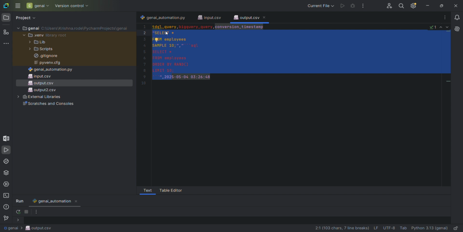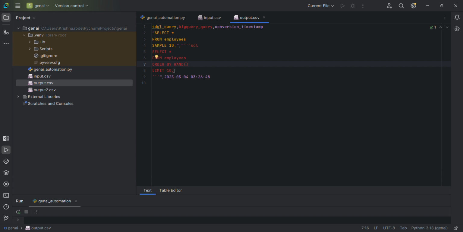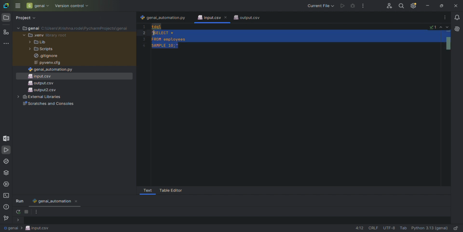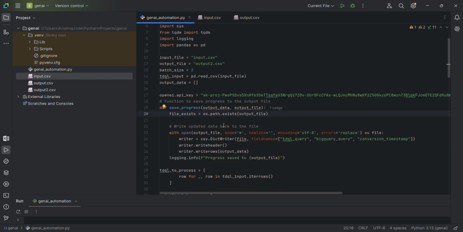So stay with me. If you see, the input.csv has a simple query like select star from employee sample 10. This is a Teradata SQL, and I want to transform it to some output like this, which is supported by BigQuery. So there's a slight change. Sometimes the change is very big, sometimes very small, but that doesn't matter because the quantity of queries is large. Right now I am only putting one, but it can have 1,000 records, so that magnitude itself justifies the automation. So let's say I want to give this input, right?